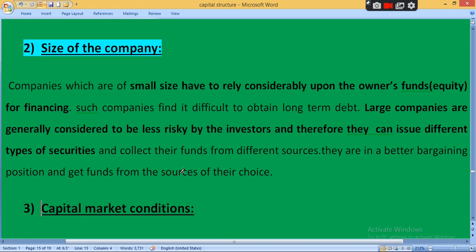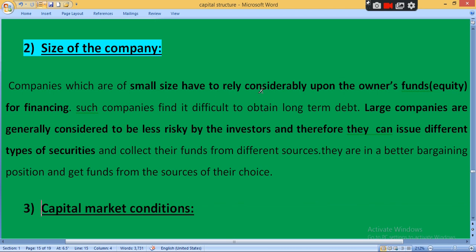Then the second one, size of the company. This factor affecting capital structure was asked in the last 5 years of Saurashtra University examinations, so you have to compulsorily prepare this question. Clear? Factors affecting capital structure, or determinants. So size of the company: for example, companies which are small in size have to rely considerably on the owner's fund, clear, and such companies find it difficult to obtain long term debts. So if your company is small, then you have to depend considerably on equity finance, clear.